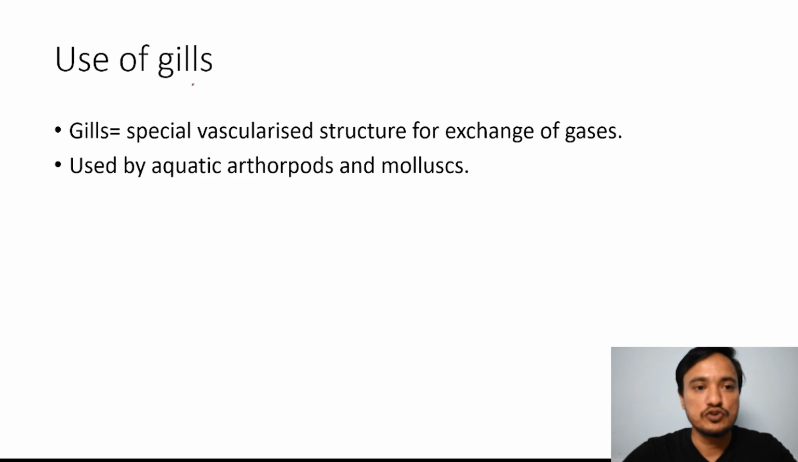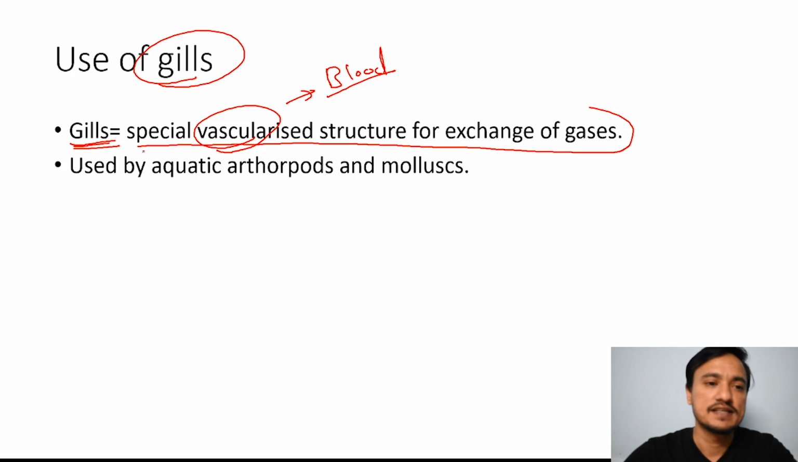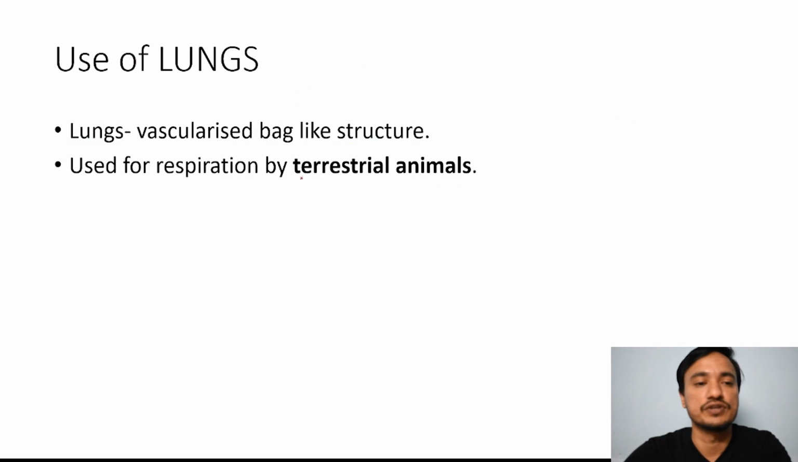Then our next topic is use of gills. First of all, what are gills? A gill is a special vascularized structure for exchange of gases. Vascularized means blood vessels are present, for the exchange of gases. Gills are special structures present in some aquatic arthropods and mollusks, such as the snail, and they are useful in respiration. So, use of gills: mollusks and aquatic arthropods.